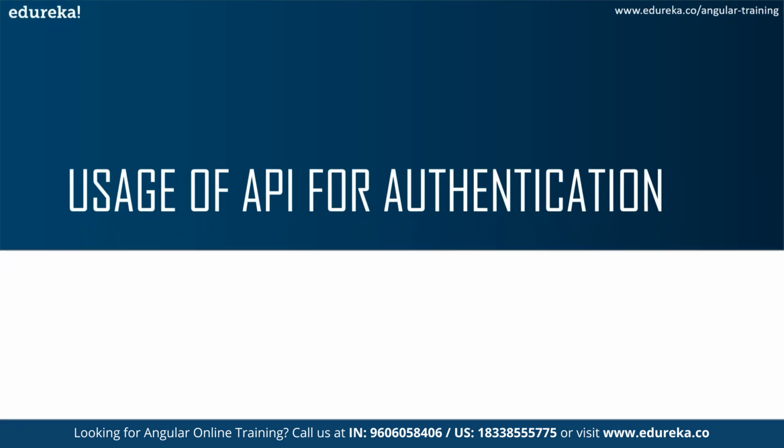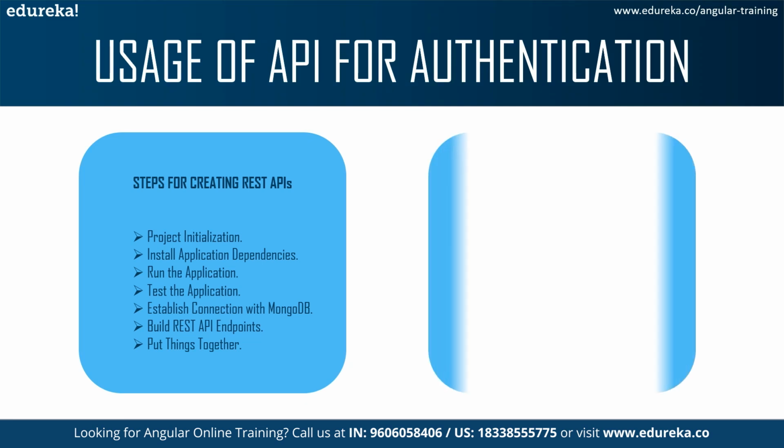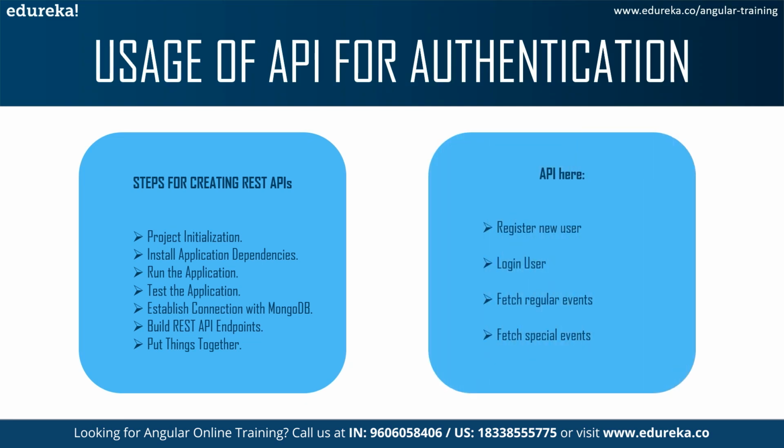So there are several steps in the usage of API. The first step is creating a REST API. For creating a REST API, you need to initialize the project, install everything the project requires, run your project, test the application, and establish MongoDB, and hence build your REST API endpoints. The APIs here are registration of a new user, login of a user, fetching regular events, and fetching special events, which we will look into in our demonstration session.